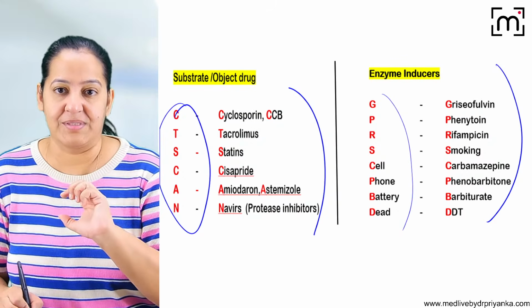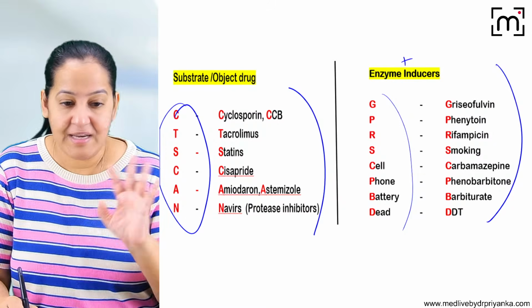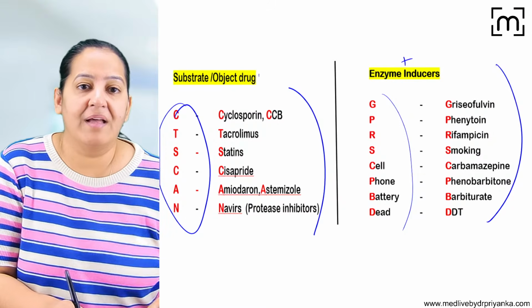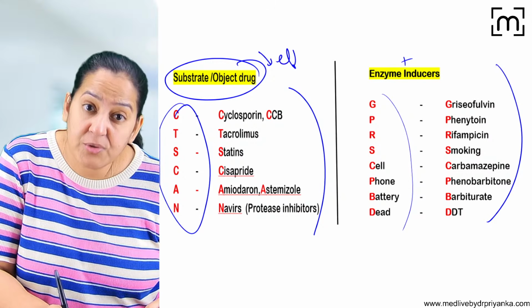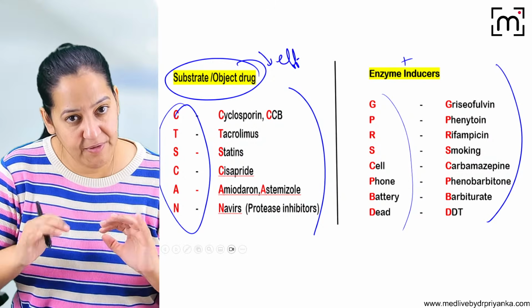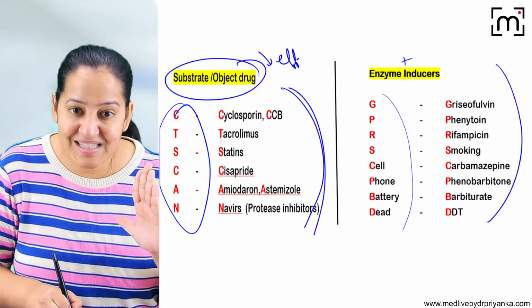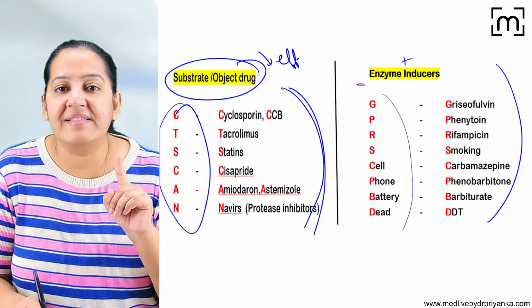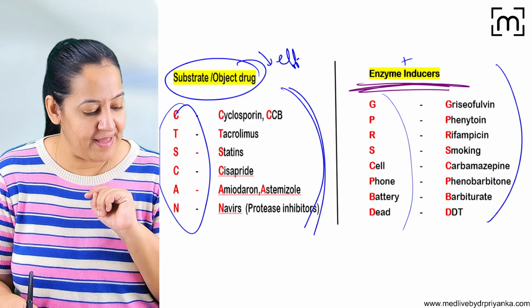I will give you a list of inducers. They induce the enzyme. Never give them together, because if you give them together, the substrate drug will show reduced efficacy. It will not show toxicity. This time it will show reduced efficacy. So the substrate list is the same, but you have to learn the list of enzyme inducers. What is the mnemonic here? Enzyme inducer.